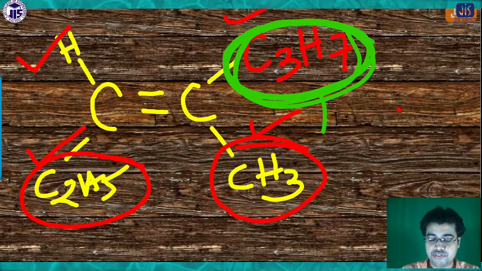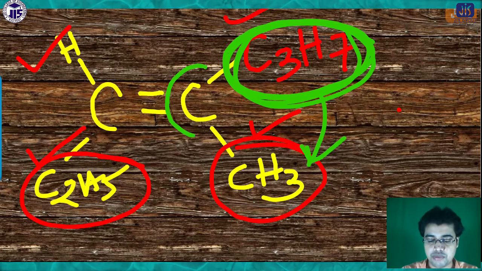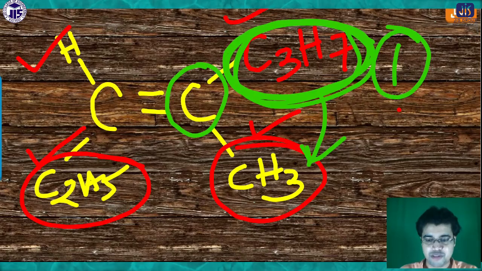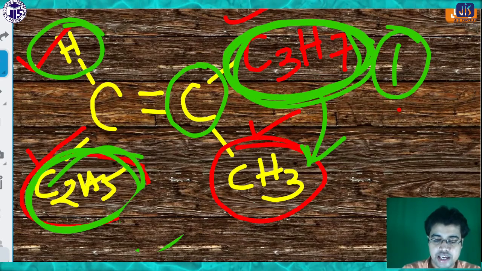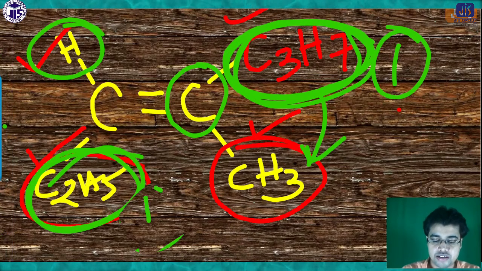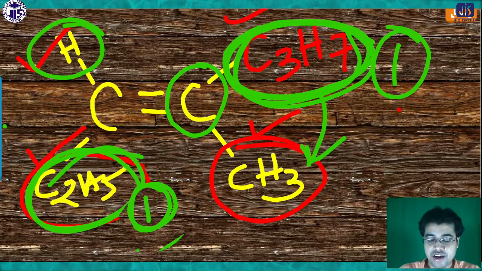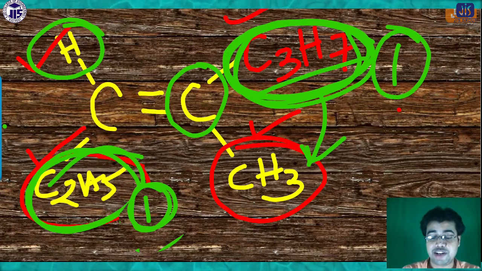Okay, so if you compare the two groups on this carbon, the one with the higher priority will be the 1, isn't it? And the other will be the 2. So if you have the same carbon in both groups, then what happens? Then you compare the next carbon, and that will be 1. In the case of hydrogen and C2H5, C2H5 will get the first priority, and in another case, if you get another carbon, then C7H7 will get the first priority.